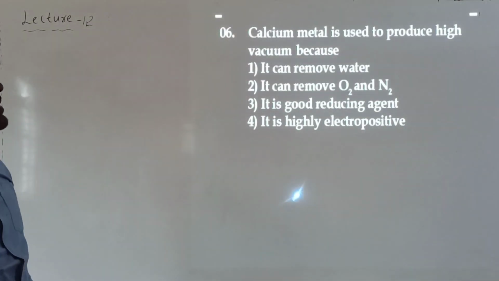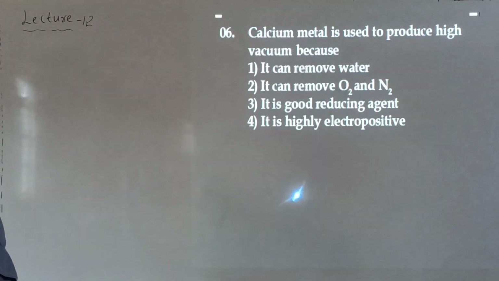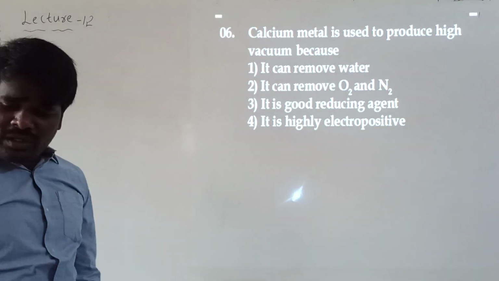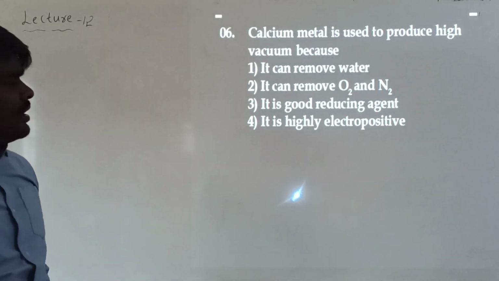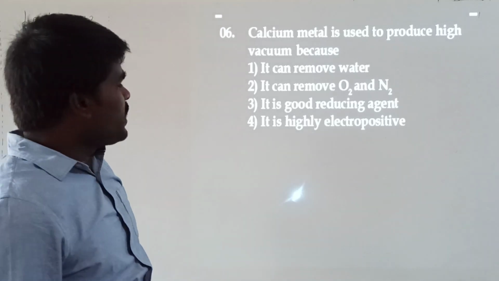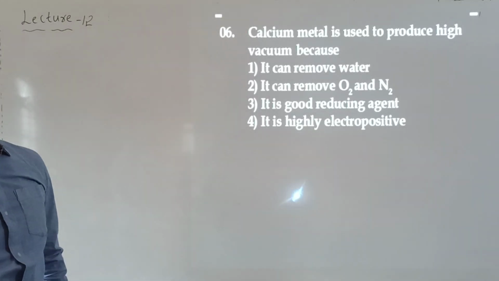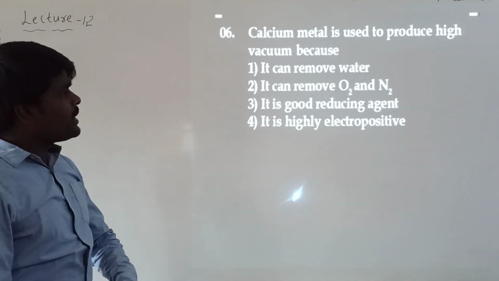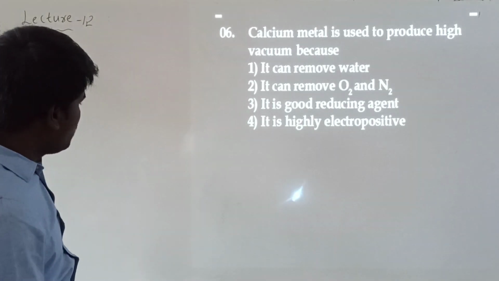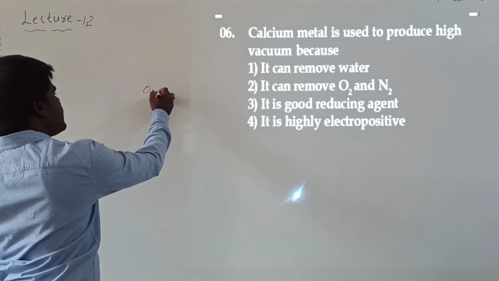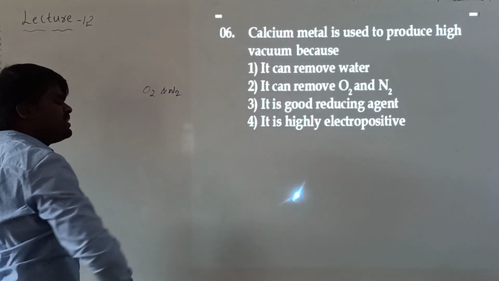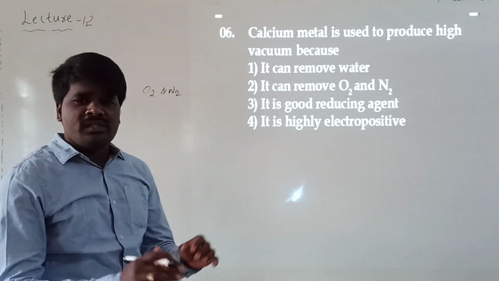Now, calcium metal is used to produce high vacuum, because it is also one of the applications of calcium that we have studied. Generally, what happens? Calcium, being very reactive, is used to create high vacuum spaces, since it will readily combine with oxygen as well as nitrogen present in the atmosphere and helps us to create the vacuum.